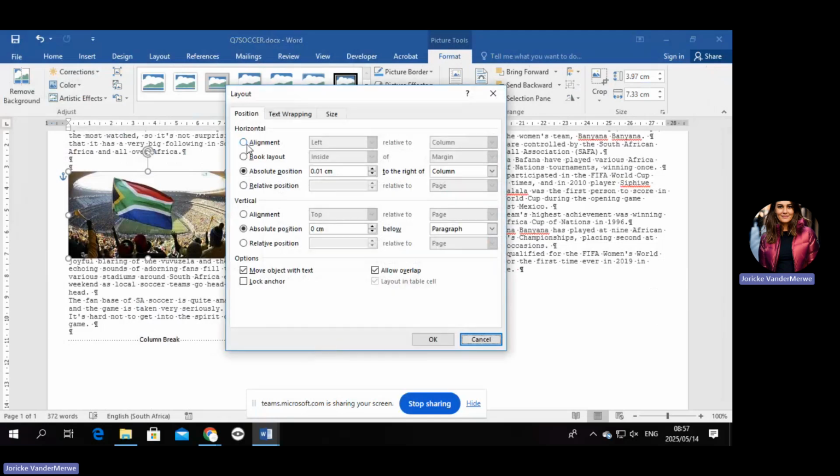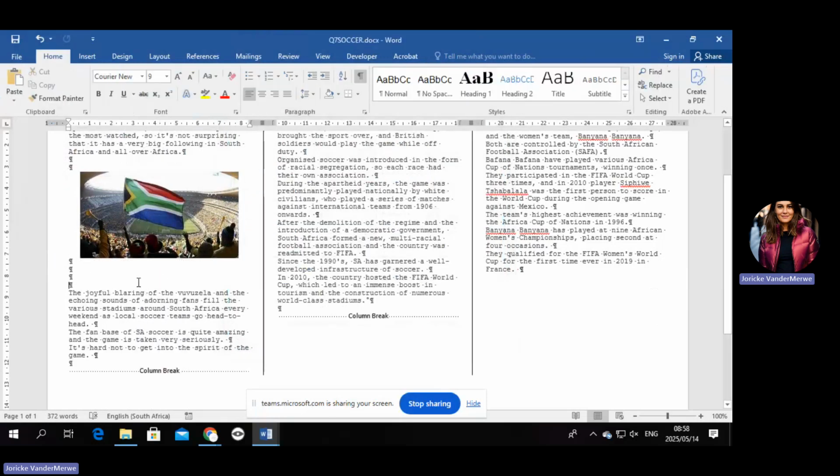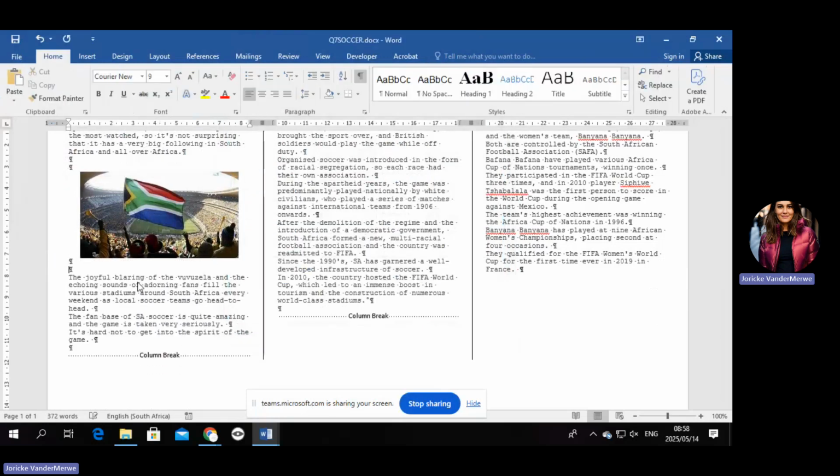Okay, now this is very important because if you don't do it like this, it's not going to give you the actual thing it wants. So what I'm trying to say is make sure your alignment here, I think they want it to be centered, relative to the column. Okay, it can act, yeah, it's fine. I just quickly want to see. You see, I've put in too many spaces there, so just take it out. Okay, that is one way of doing it.